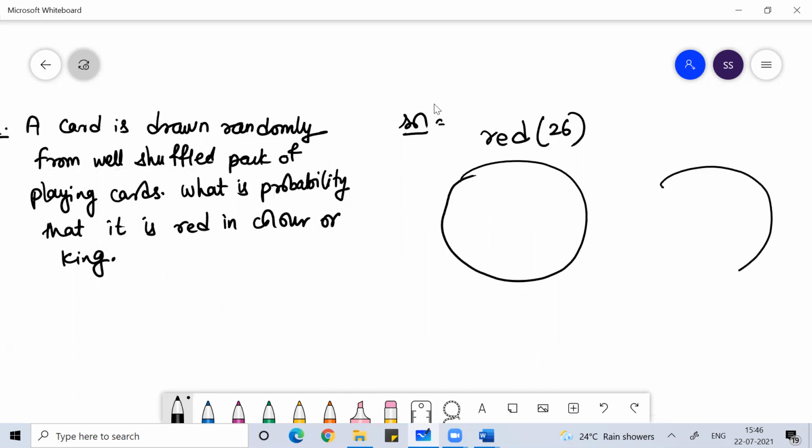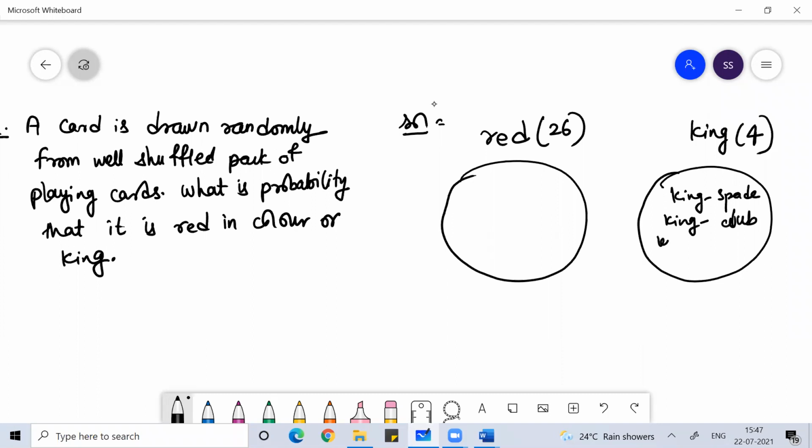Then suppose all the kings are represented by this, this circular diagram, which we call the Venn diagram. So you have king of spade, king of club, king of diamond, and king of heart.